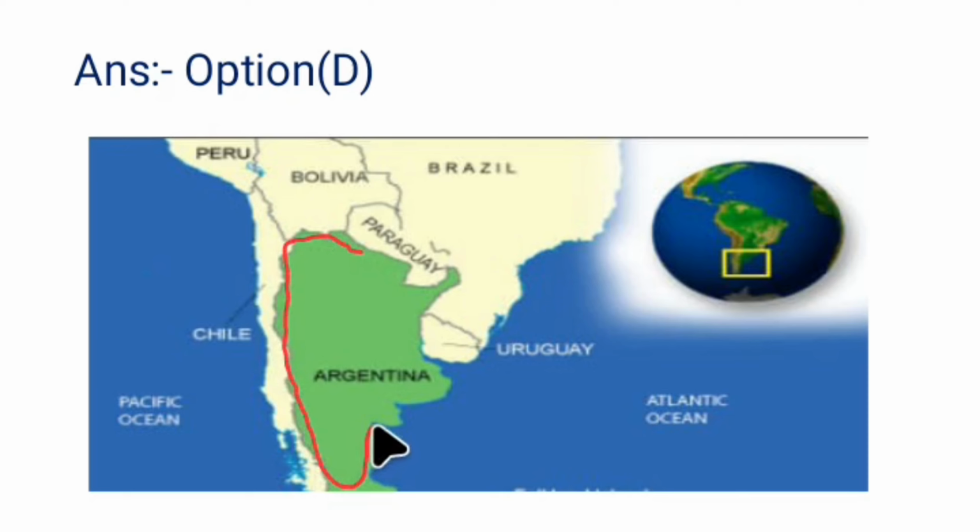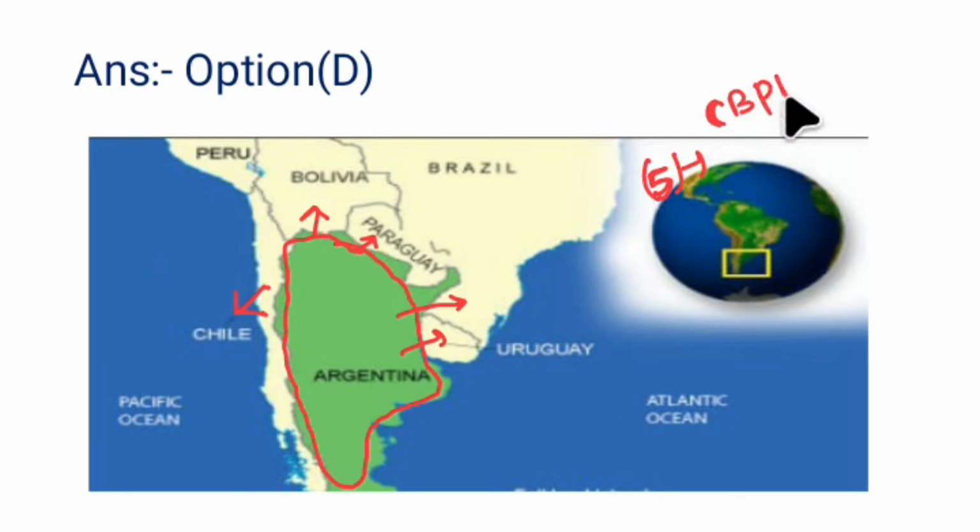This country is located in the continent of South America, and it shares borders with Chile and Bolivia, Paraguay, Brazil and Uruguay. Basically Argentina shares borders with 5 countries: Chile, Bolivia, Paraguay, Brazil and Uruguay. So why was Argentina in the news?